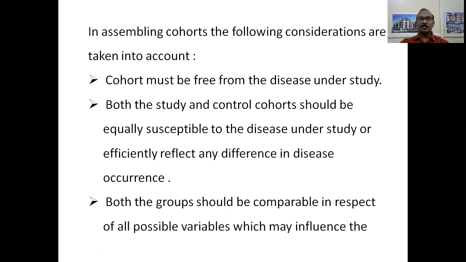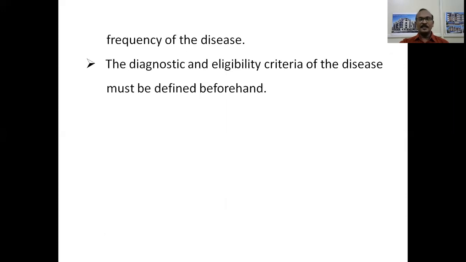It means that both of them should have equal capability of being exposed to a particular risk factor and subsequently developing the disease. Both the groups should be comparable in respect of all possible variables which may influence the frequency of the disease. So all the variables, say age, sex, occupation, are to be comparable. The diagnostic and eligibility criteria of the disease must be defined beforehand. So what should be a study group? What should be a control group? This should be understood so that we can very well take them into consideration.